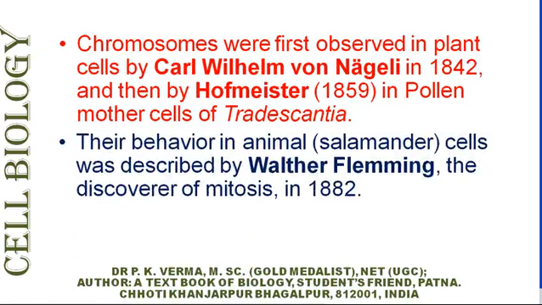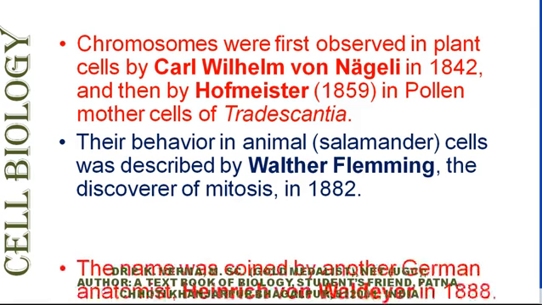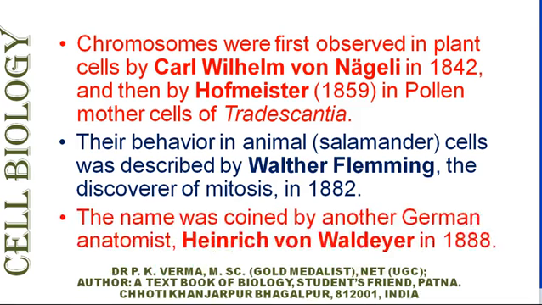Later on, Walther Fleming used iron hematoxylin and stained the nuclear filaments properly. He also explained the cell division, commonly known as mitosis, in 1882 and found that in metaphase the chromosomes look very dense and clearly visible under a compound microscope. The present name chromosome was given by Heinrich von Waldeyer in 1888.